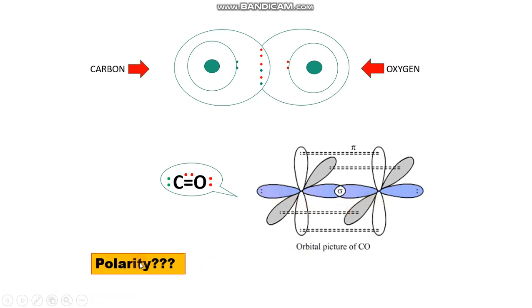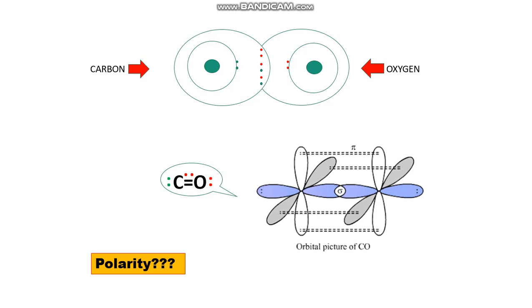So now coming to the polarity of carbon monoxide or carbonyl. In the last slide, when we were discussing the bonding with a double bond between carbon and oxygen, we could simply ask what the electronegativity of carbon is and what the electronegativity of oxygen is. Qualitatively, we can say that oxygen is more electronegative than carbon.